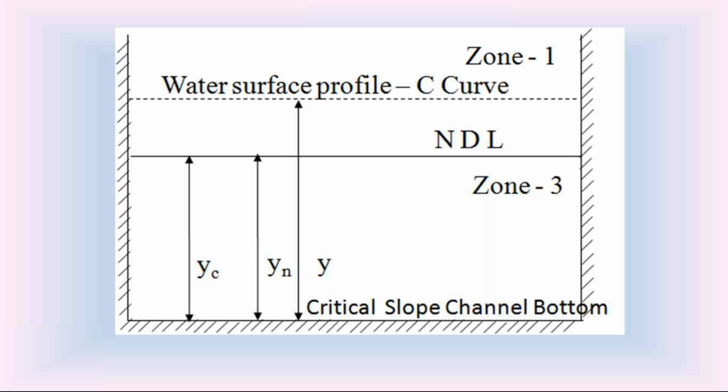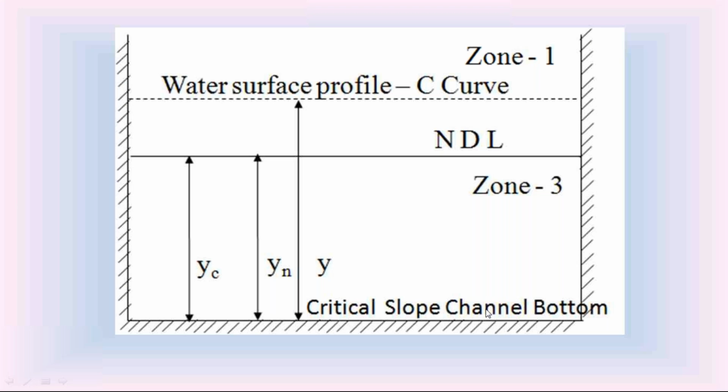But in the critical slope channel, yn is equal to yc. Since these two depths are equal in the critical slope channel, there is no zone 2. Since there is no zone 2, we have only zone 1 and zone 3 in the critical slope channel bottom. Then the water surface profile in the critical slope channel is called the C curve. This C curve may be in zone 1 or in zone 3. There is no zone 2 because yn is equal to yc.